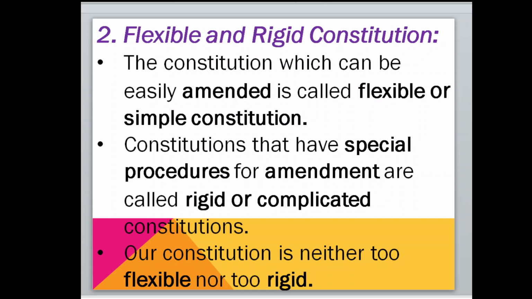At the same time, our constitution is not easy to amend. In a few respects maybe you can call it flexible. Along with that, it is very complicated to amend. It means you need special procedures to follow for the amendment, and that is called a rigid or complicated constitution. Our constitution is neither too flexible nor too rigid.